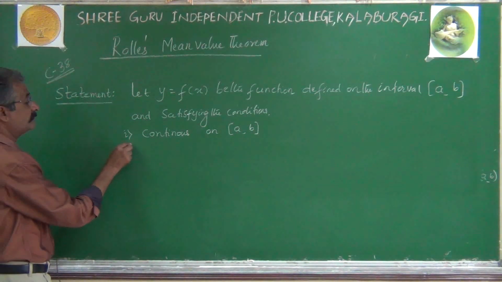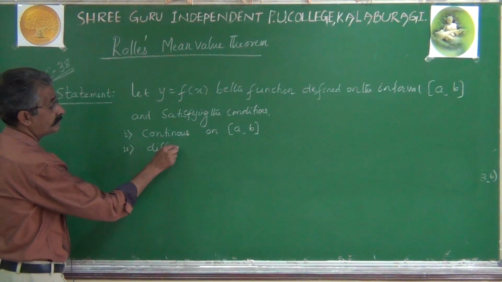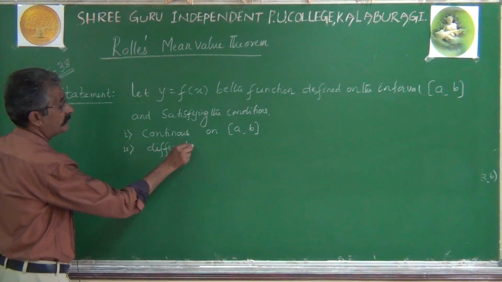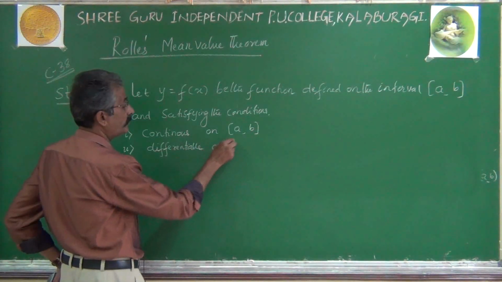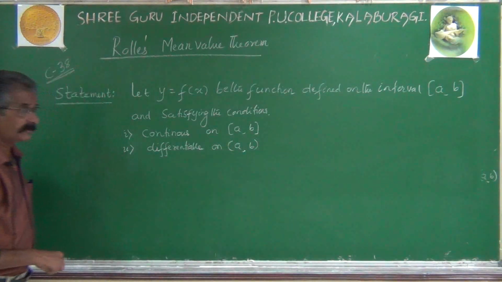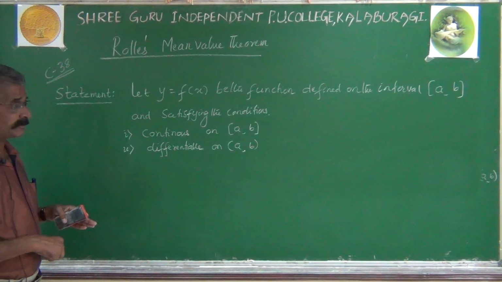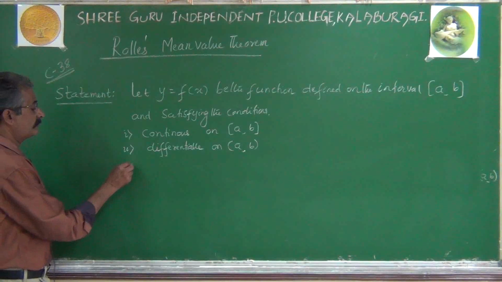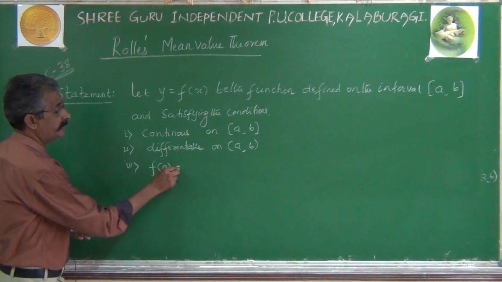Second condition, differentiable. Means derivative exists. Differentiable on open interval AB. On means not actually above that; on all the values of that interval, that's the meaning. Third one, f of a equal to f of b.